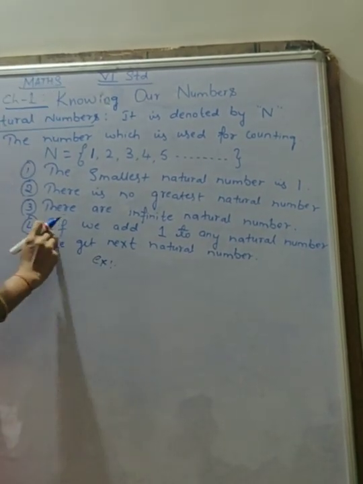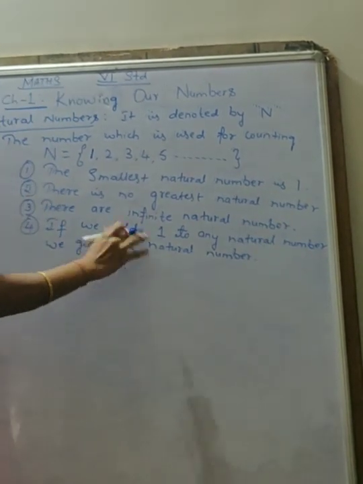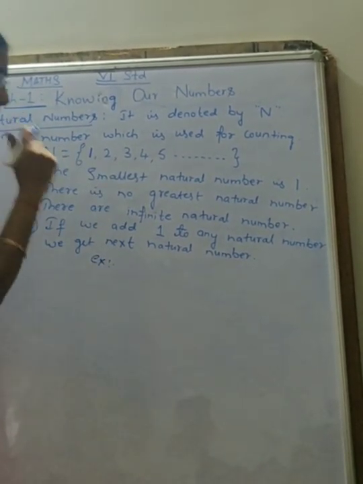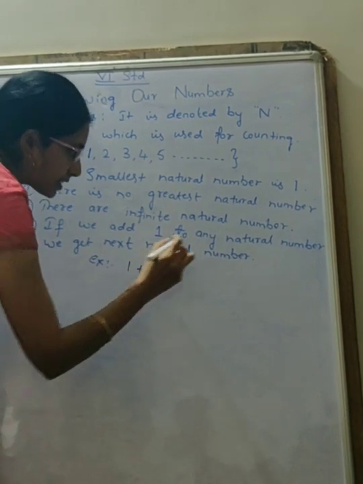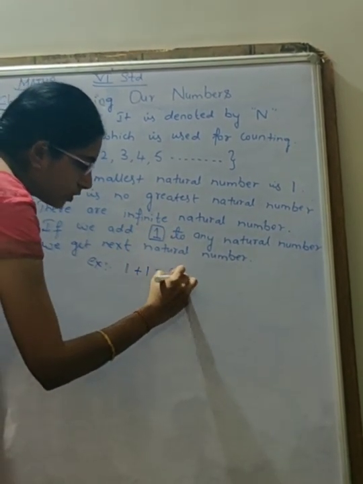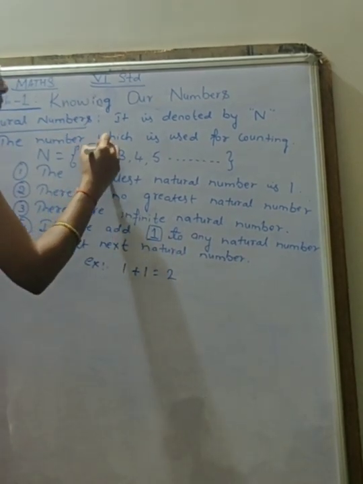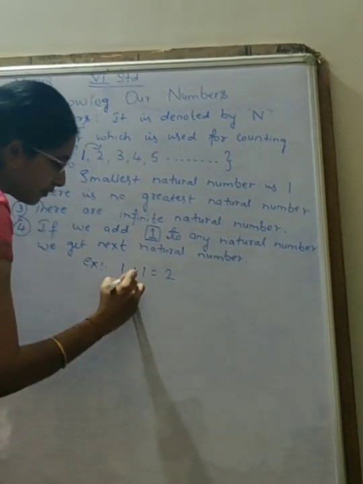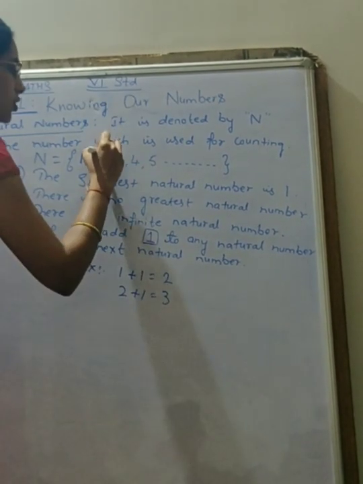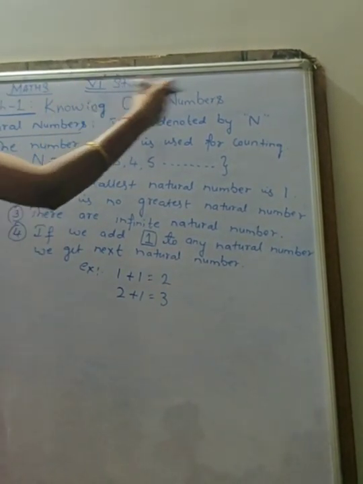See, if we add 1 to any natural number, we will get the next natural number. So, if I take 1 plus, how much should I add? 1, correct? 1 plus 1 is equal to 2. The next natural number of 1 is 2. If I take 2, if I add 1 to this 2, it will become 3. The next natural number of 2 is 3 and so on.